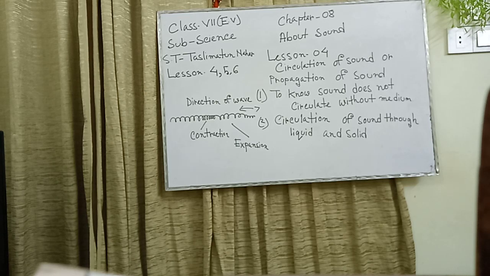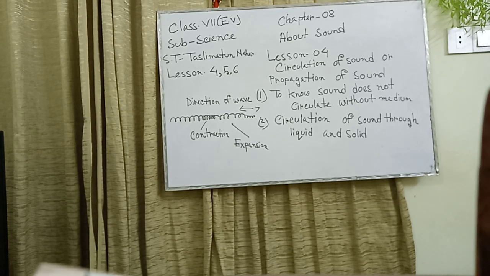Do you hear a sound? No. Now no sound is heard, or you can hear a little sound. What does it mean? It means that sound cannot be circulated without a medium. So our first experiment shows that sound does not circulate without a medium.